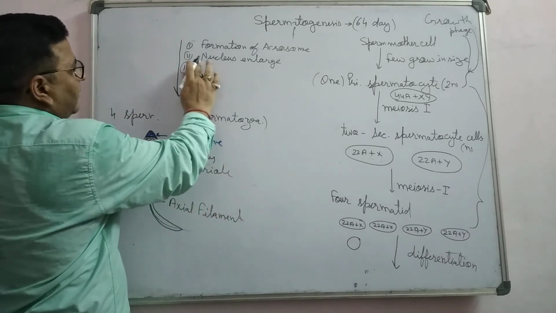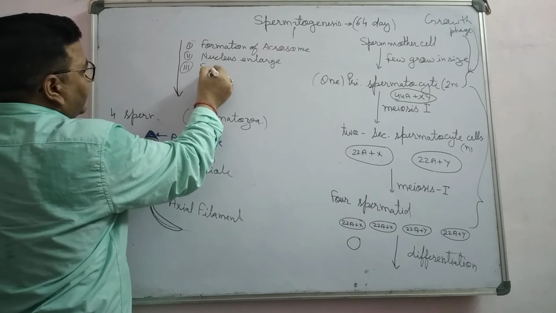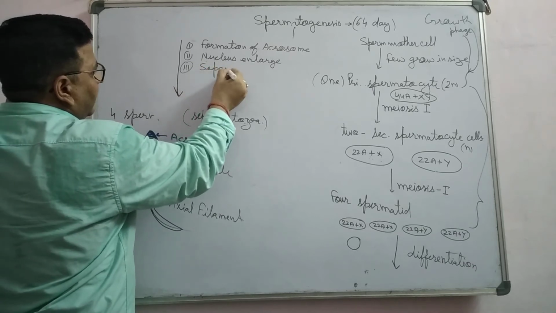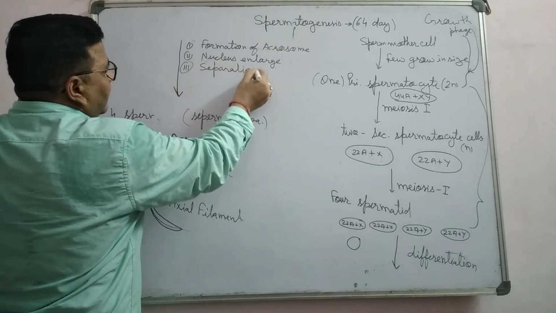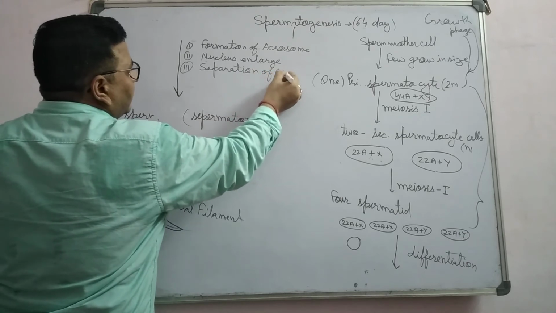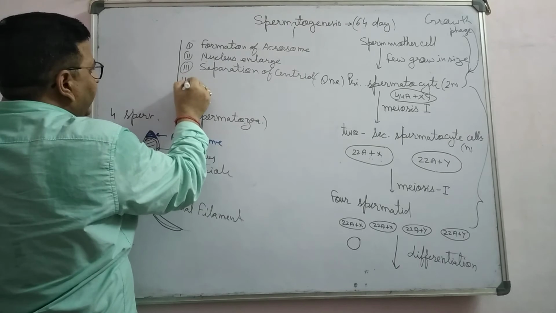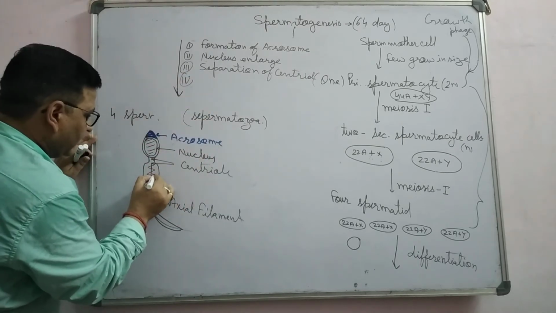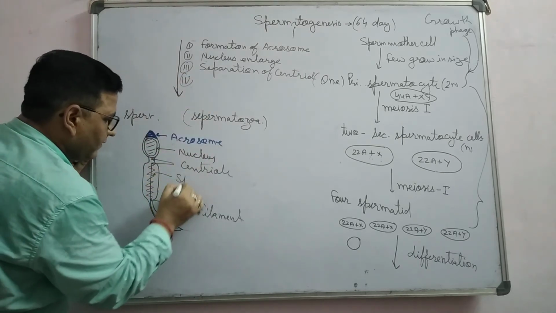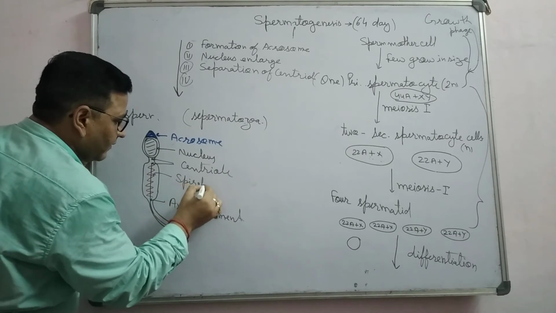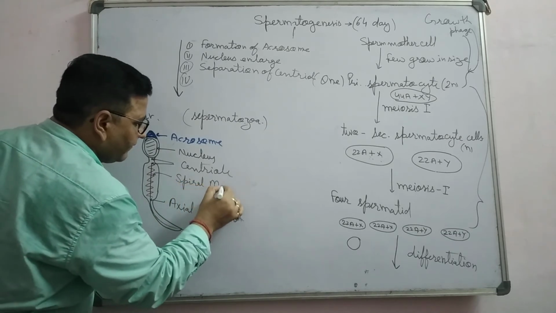So for separation of centriole, right? Fourth point, this red color is spiral mitochondria.